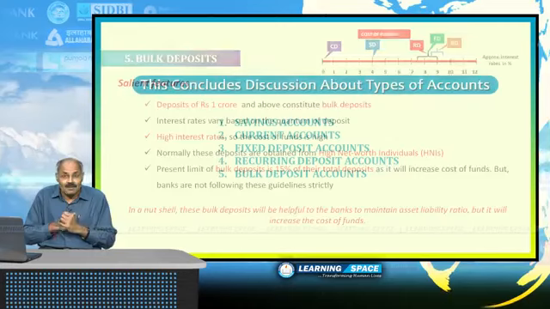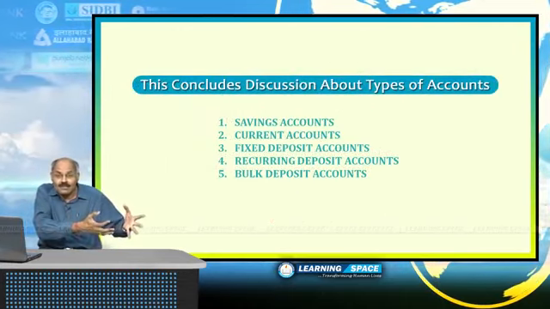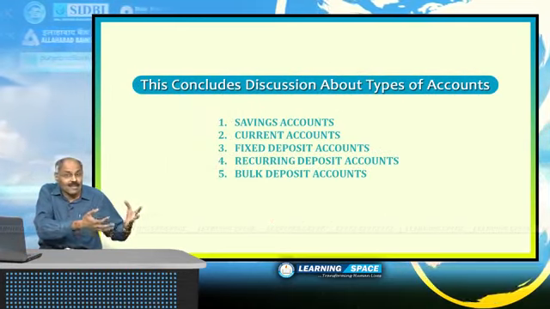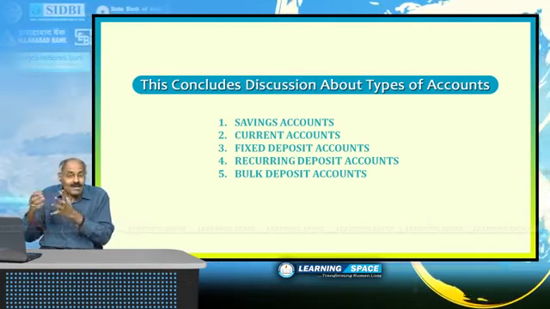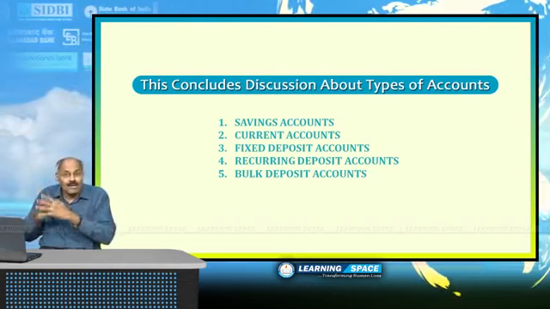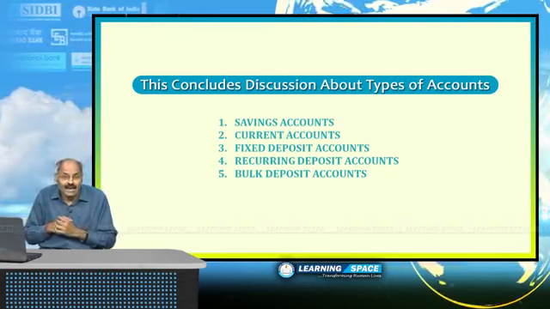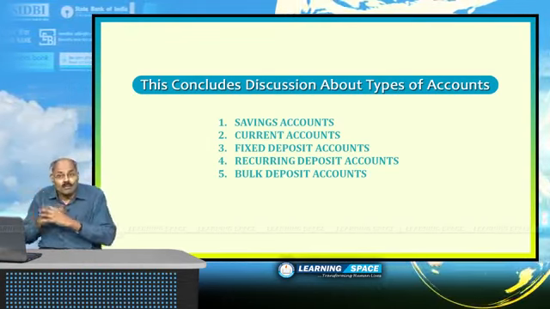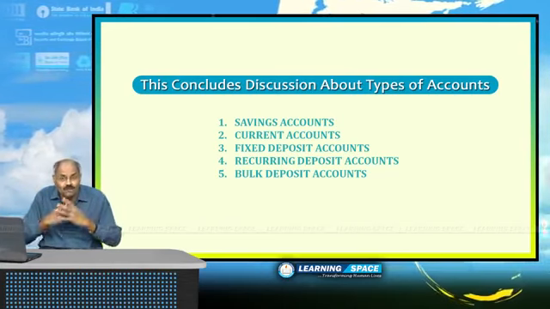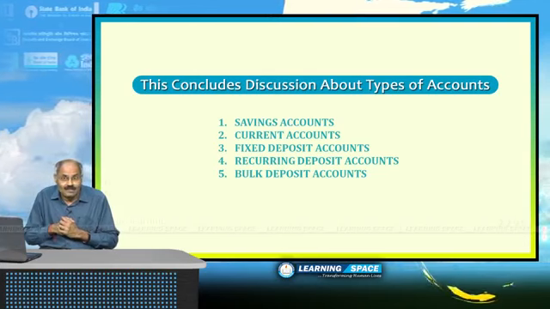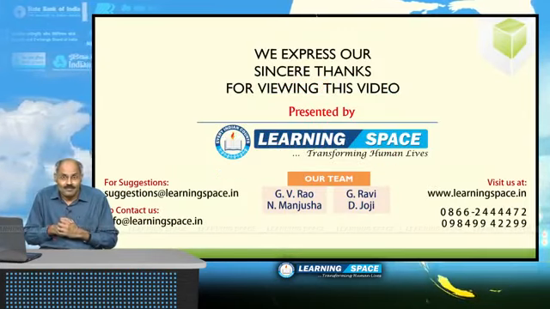Right, friends? We have discussed demand deposits, which are savings account and current account, and then fixed deposits, recurring deposits, as well as bulk deposits. These three fall in the category of time deposits or time liabilities. So far we have discussed various types of deposits, and this concludes the third module.